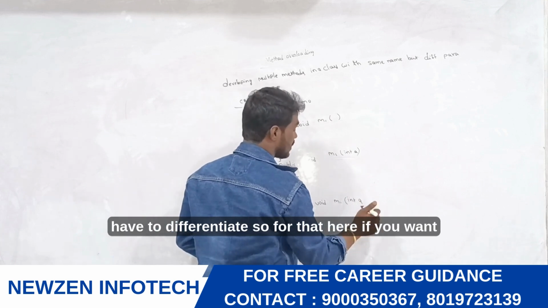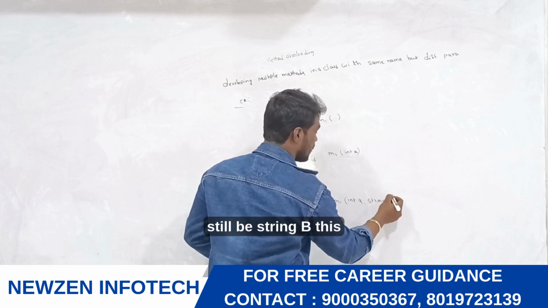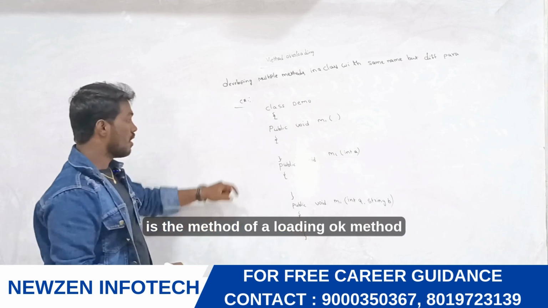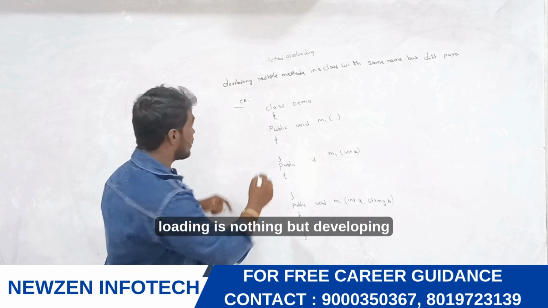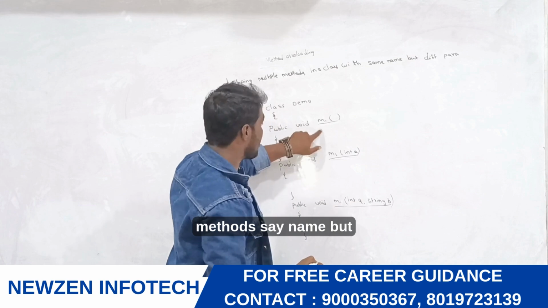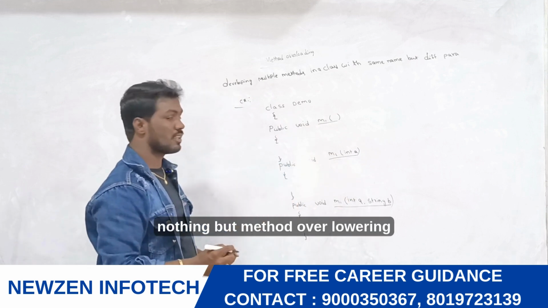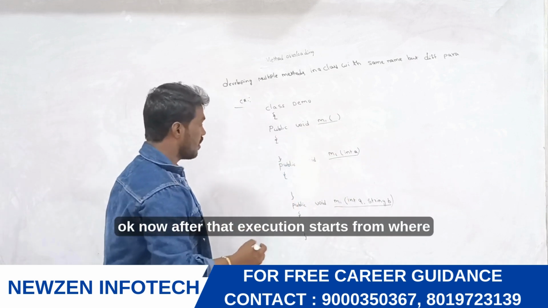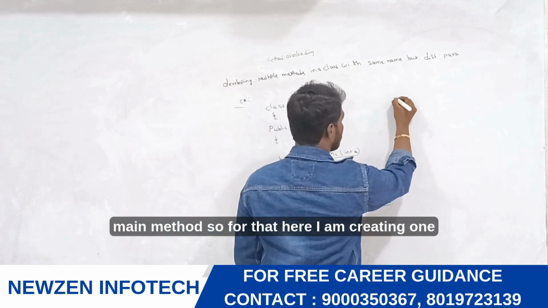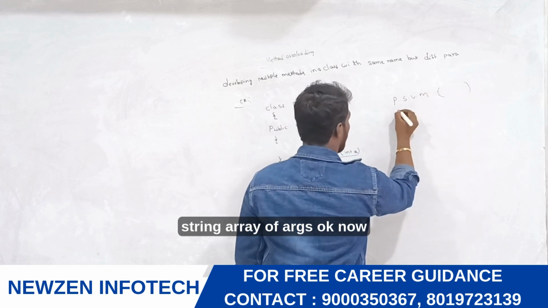Now here we have to differentiate. For that we can use some other parameters, String b. This is method overloading. Method overloading is nothing but developing multiple methods with the same name but different argument lists. After that, execution starts from where? Main method. So I am creating one main method, public static void main(String[] args).